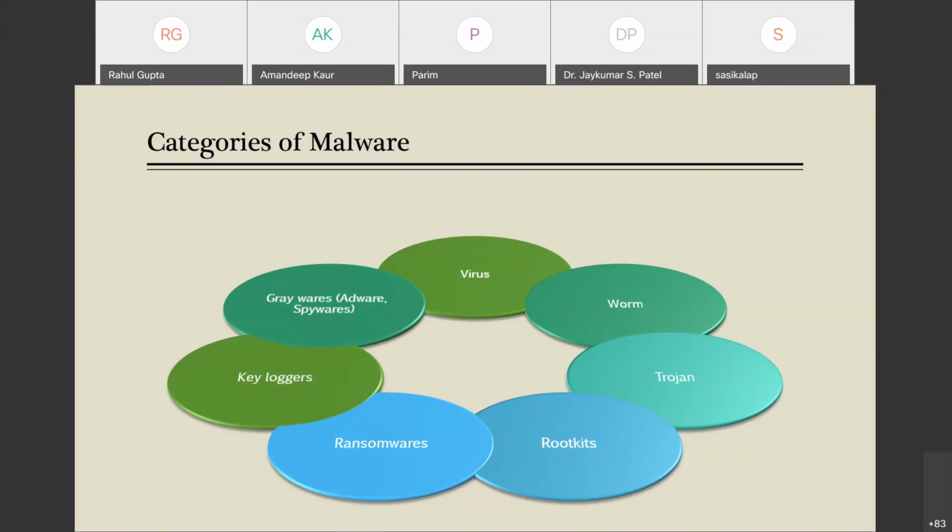Adwares pop up annoying ads, and they want you to click those ads so they can generate revenue from the clicks. Another type is spywares. Spywares try to steal and pass on your private information to some other user. So these are the major categories of malwares. Now we will jump to other slides.